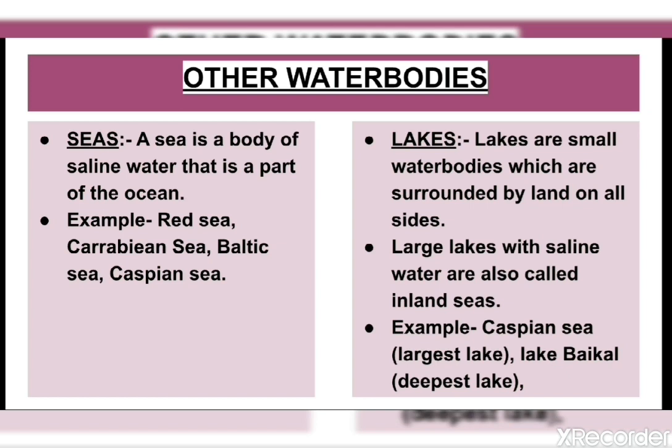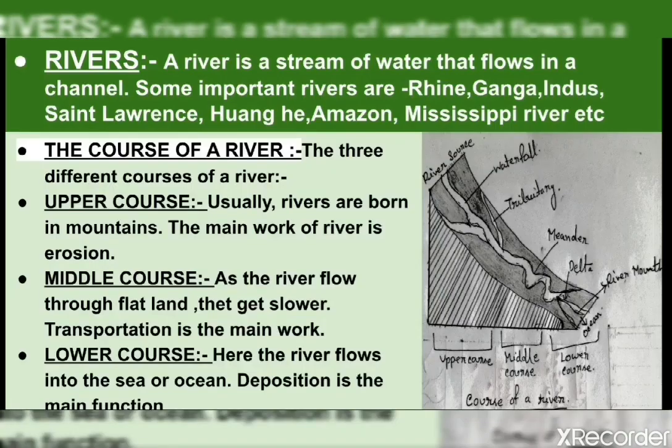And the 5 Great Lakes of USA, that is Lake Superior, Michigan, Ontario, Erie and Huron, are a group of 5 major freshwater lakes located between the United States and Canada. Lake Ladoga is the second largest lake in Europe. Lake Titicaca is a large deep lake in the Andes mountains bordering Bolivia and Peru. Lake Victoria is the largest lake in Africa and the main reservoir of the Nile River. Lake Chilka, which is in India, is a saltwater lake in the state of Odisha. So these are all important examples of lakes.